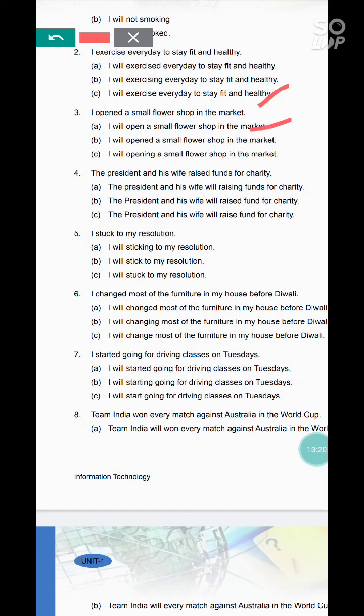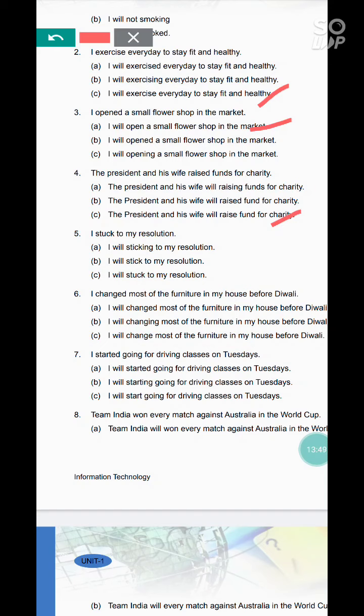Question 4 is the president and his wife raised funds for charity. Answers are the president and his wife will raising funds for charity. The president and his wife will raised fund for charity. The president and his wife will raise fund for charity. So correct answer is C. The president and his wife will raise fund for charity.